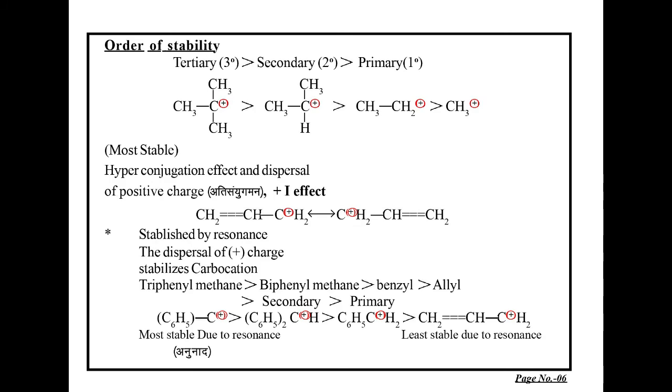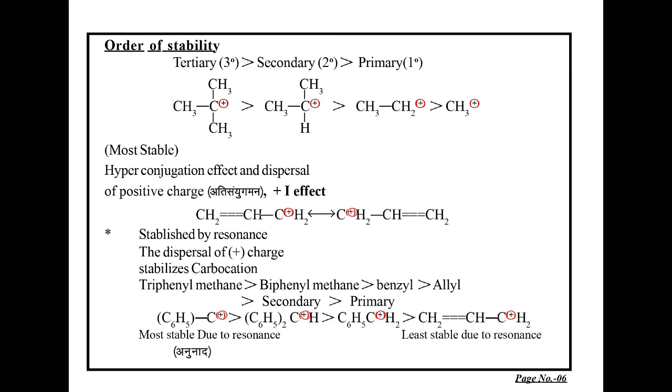What will be the order of stability? Now I am explaining this on page number 6. You have seen that tertiary carbonium ion is most stable, then secondary, then primary. The highest rate is found with the tertiary carbonium ion in the aliphatic series, that is tertiary butyl carbonium ion, that is most stable.